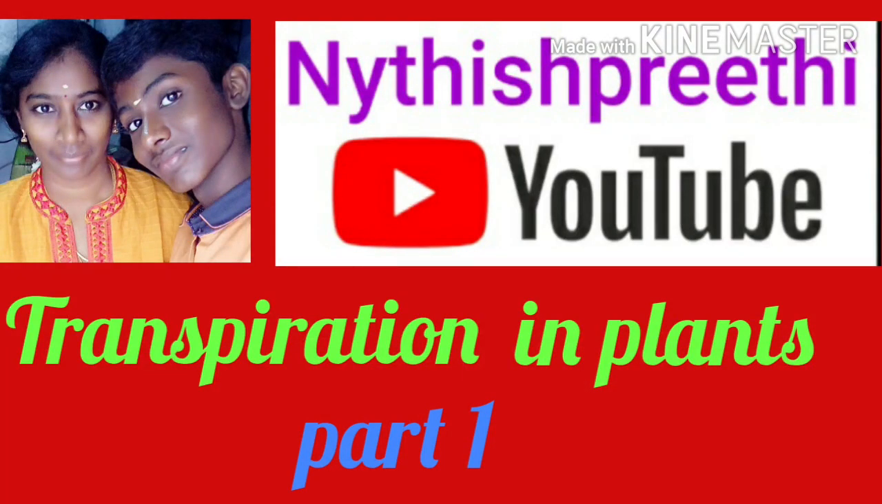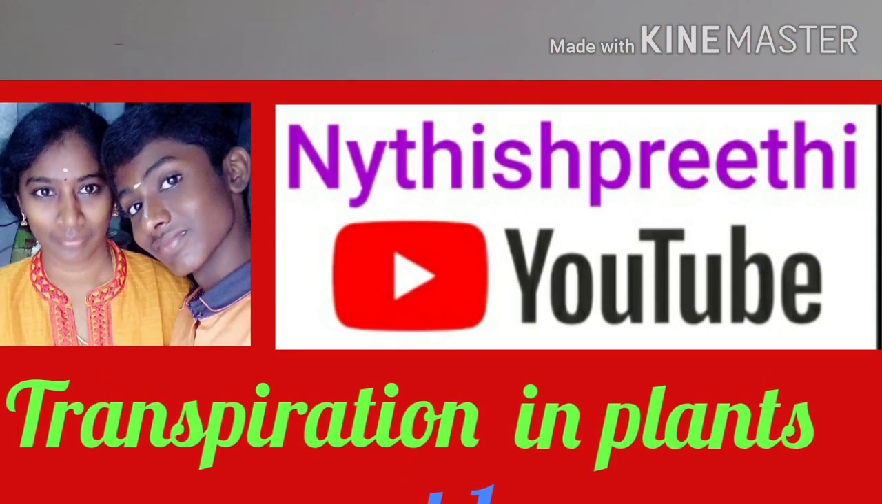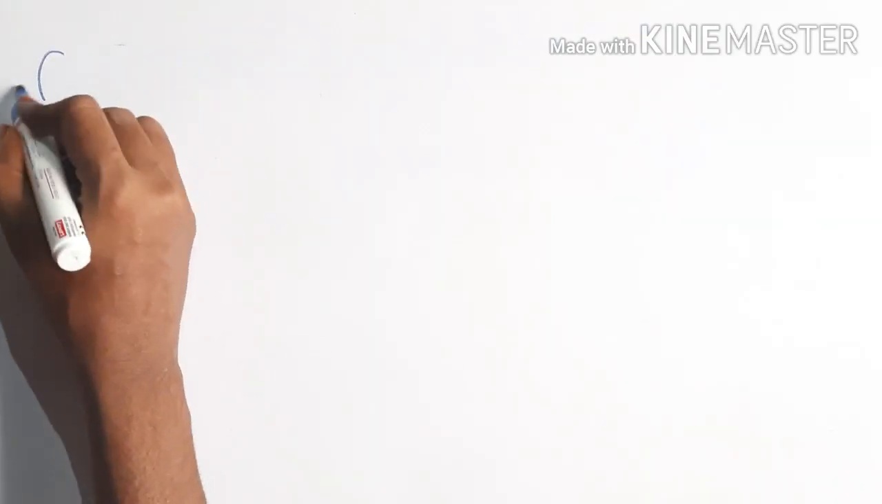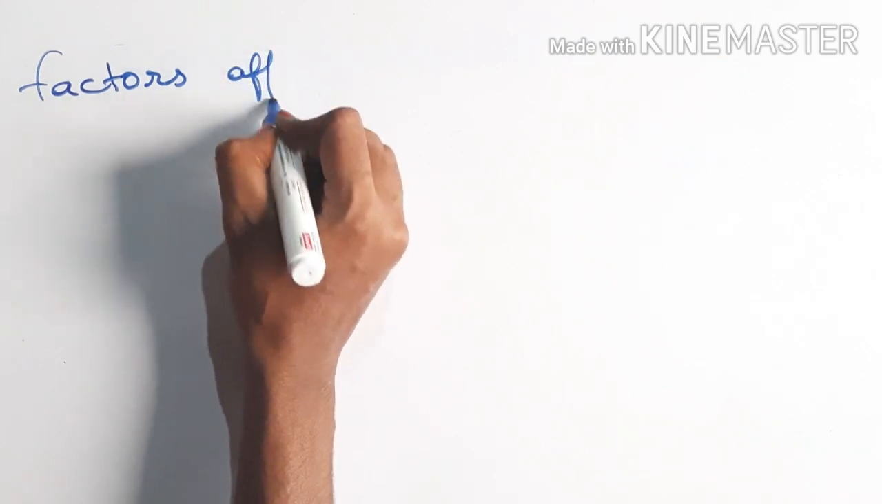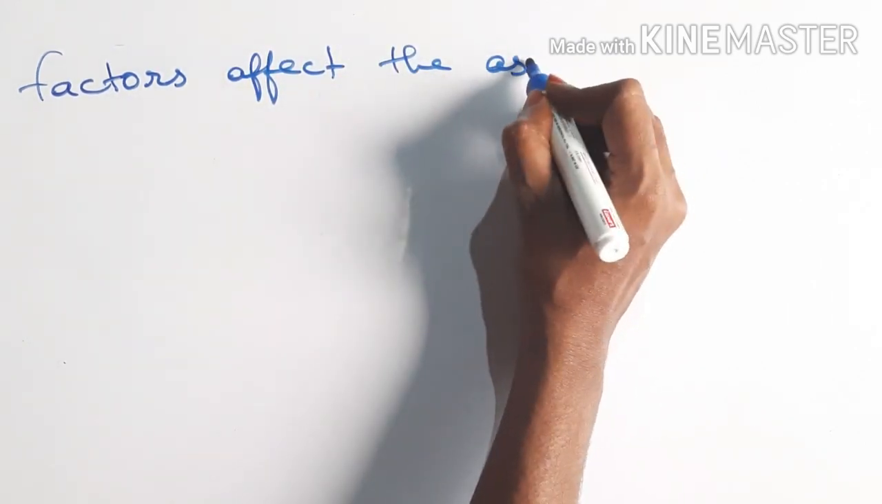Hello children, in the previous video we saw the xylem and phloem tissue structure, the components of xylem and phloem, and their function. In this video we are going to see the factors that affect the ascent of sap.